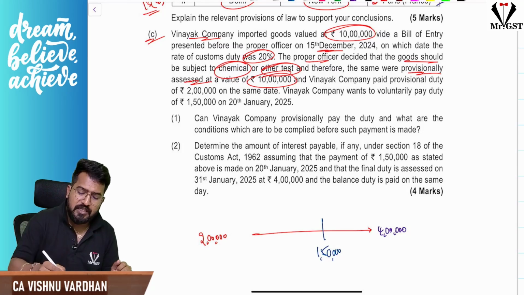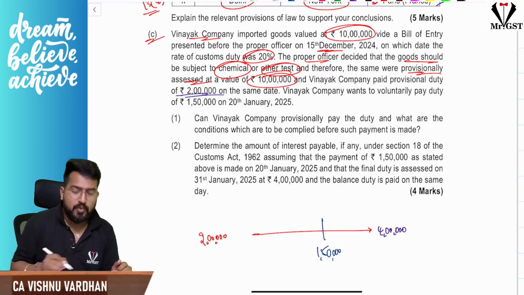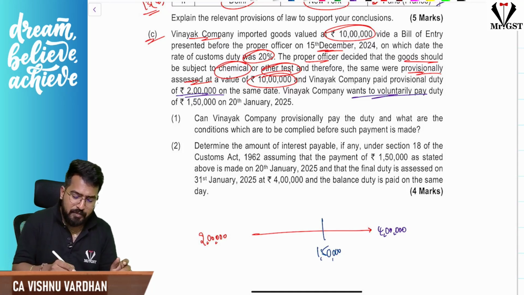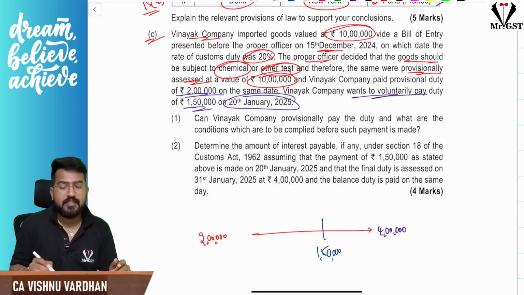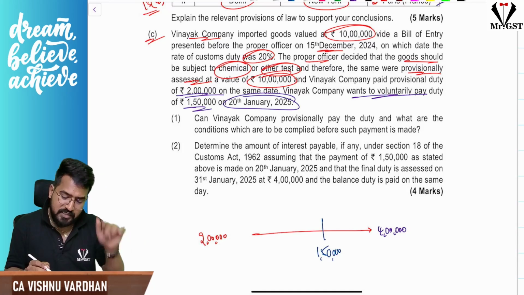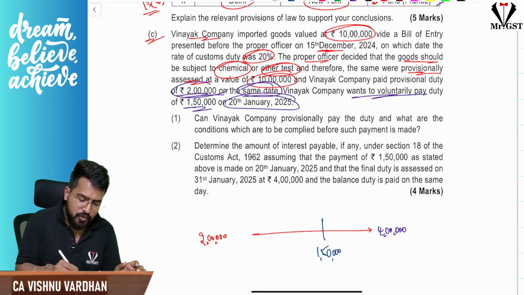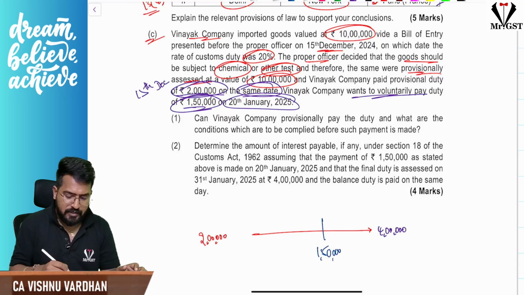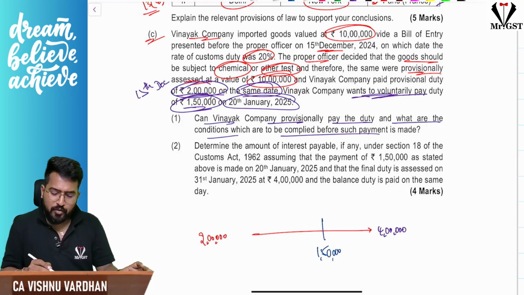Provisionally, Vinayak company has paid 2 lakh as customs duty on 15th December, and wants to voluntarily pay 1,50,000 on 20th January 2025. Can Vinayak company provisionally pay duty, and what are the conditions to be complied with for such payment?